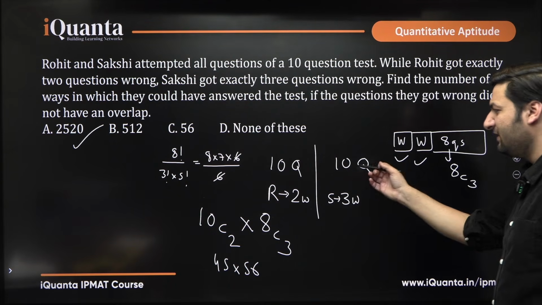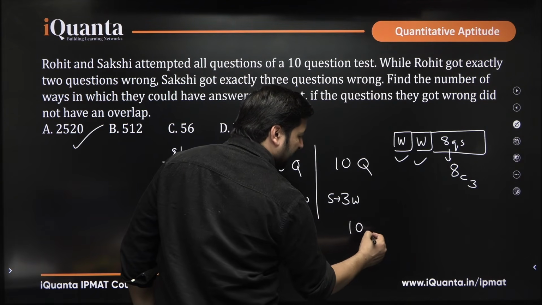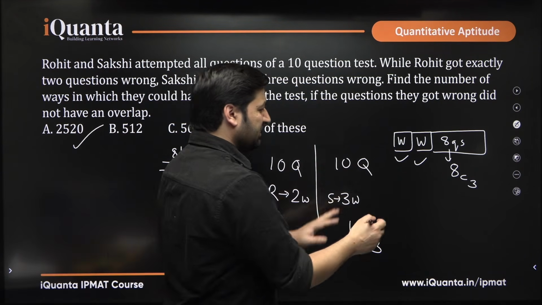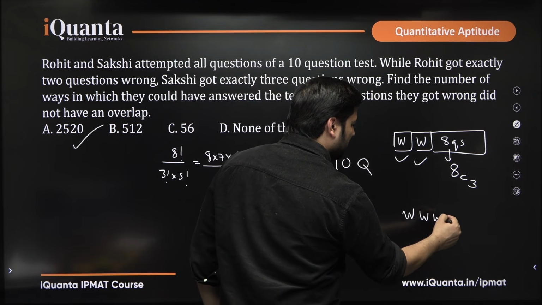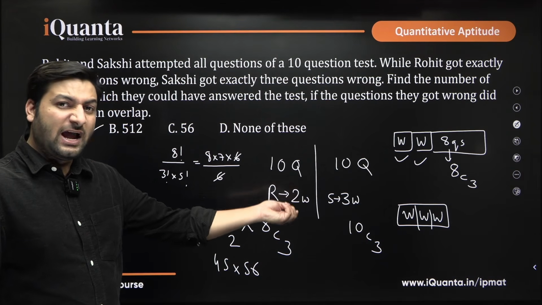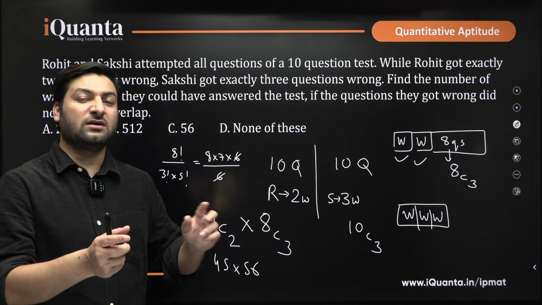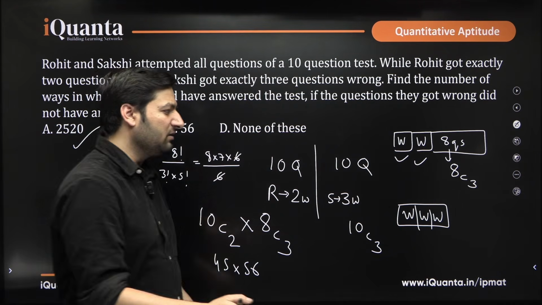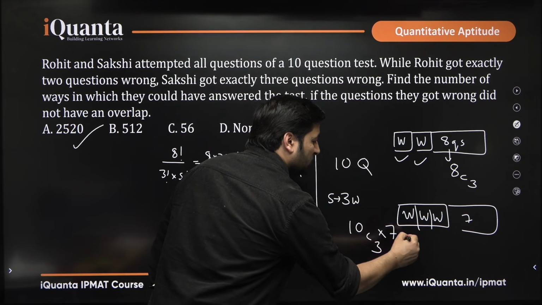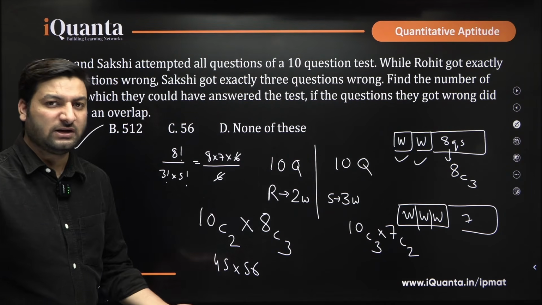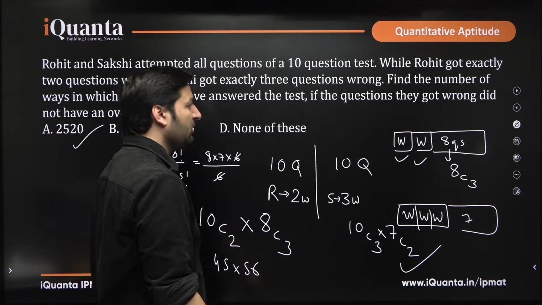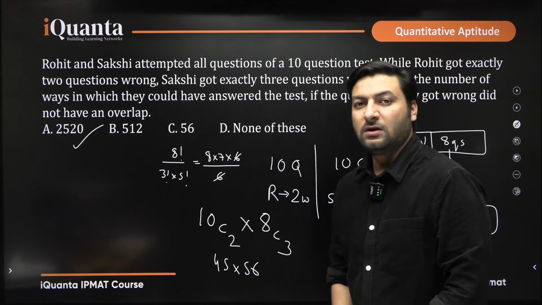Or you could have done it this way as well, that Sakshi will choose any 3 questions that she is going to do incorrectly out of the 10 that she is given. So 3 questions are gone, okay. There are 3 questions that Sakshi has answered incorrectly already. If the questions done wrong by Rohit and Sakshi have to be different, how many questions still remain now? 7 questions. Out of these 7 questions, Rohit should be choosing the other 2 wrong that he is going to do, right. So 10C3 into 7C2, this will again give you the same value, okay. You can even solve it and the answer will be the same. So I hope this question is also clear.